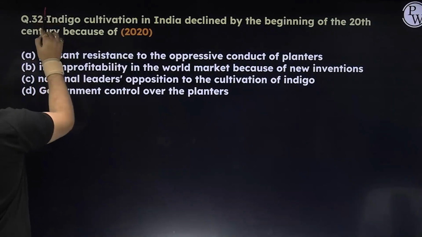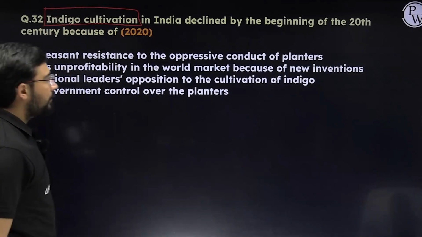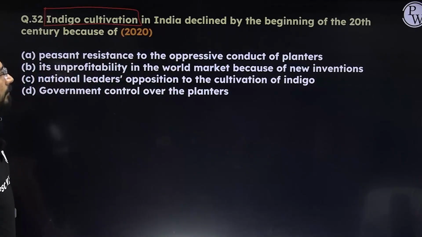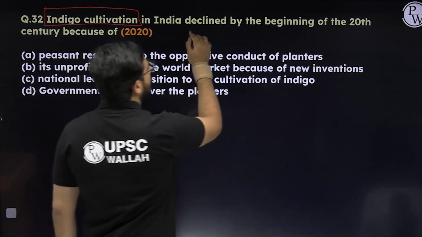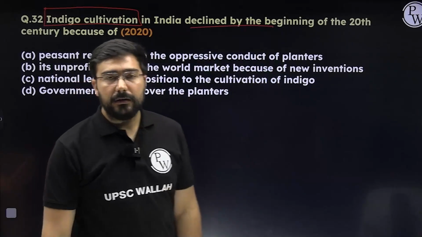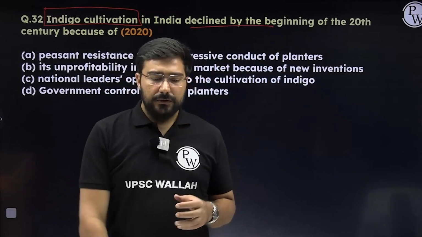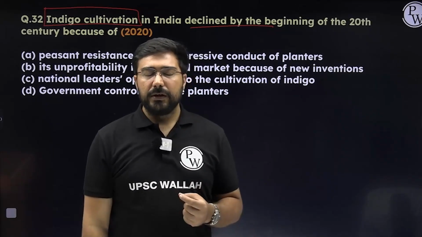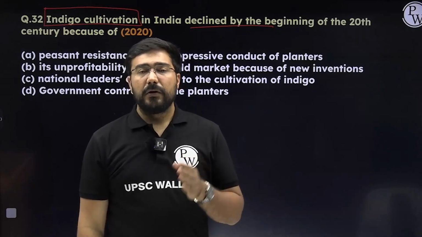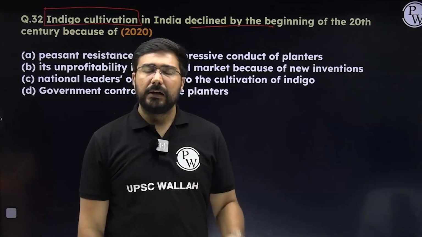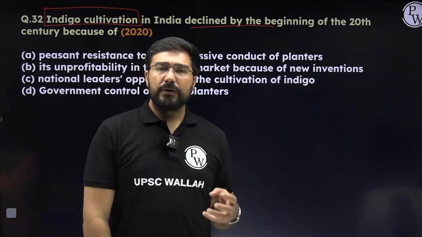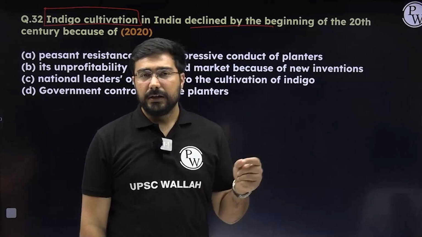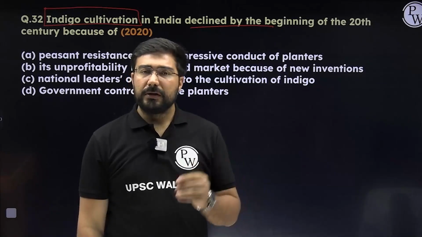In this theme, we're going to discuss the areas of peasants and the tribals. Okay, so please see this. Indigo cultivation declined by the beginning of the 20th century. Why did the indigo cultivation decline in the 20th century? All of us know that indigo has been a highlight during our freedom struggle, right? We have the indigo rebellion of 1859-60. Then we also have Champaran Satyagraha. So these two events are directly linked to indigo. Initially, indigo plantation was more towards Bengal. After the rebellion of 1859-60, it shifted towards Champaran, towards the Bihar region.